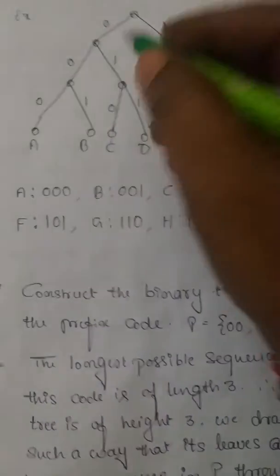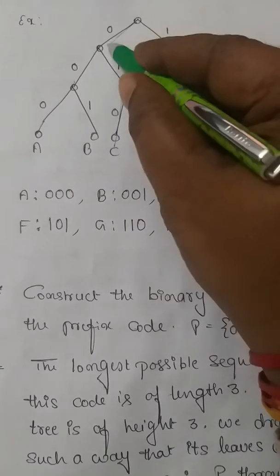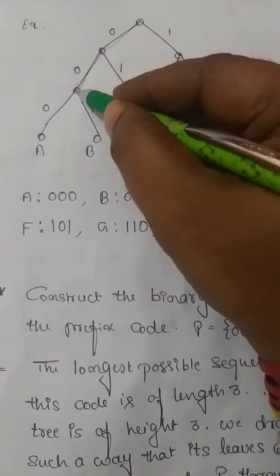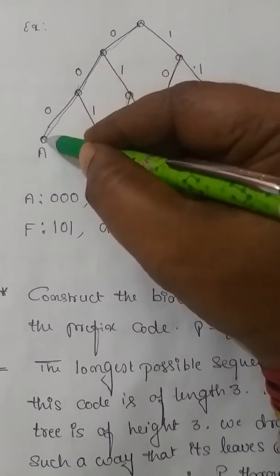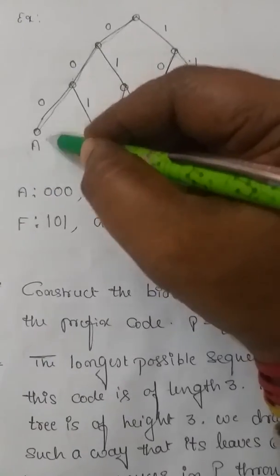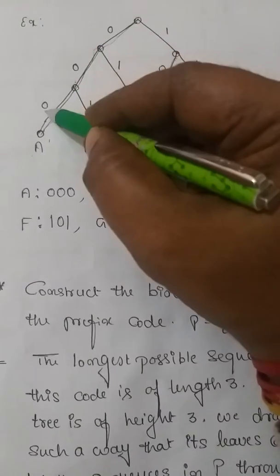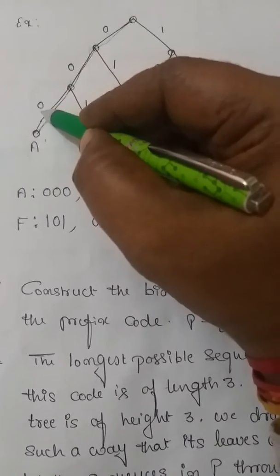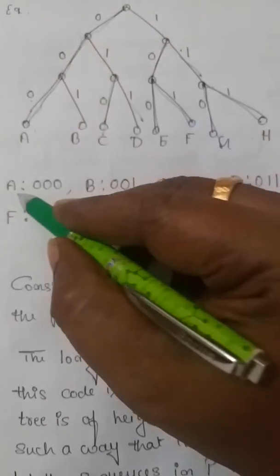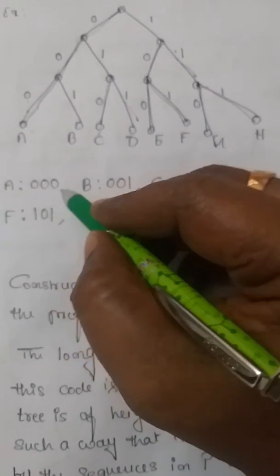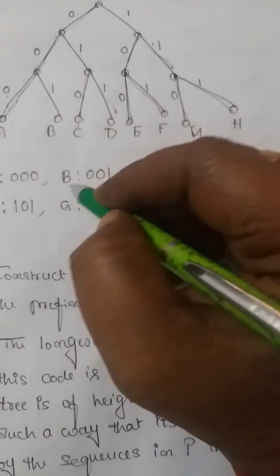Now what is the binary sequence represented by this A? Very simple. See, I can come from here to here 0, again it is 0, again it is 0. 3 edges. A is at level 3 and that level will be counted by these edges. All the edges are labeled by 0. So therefore I can consider A represented by 0, 0, 0. Likewise I have to go with B now.